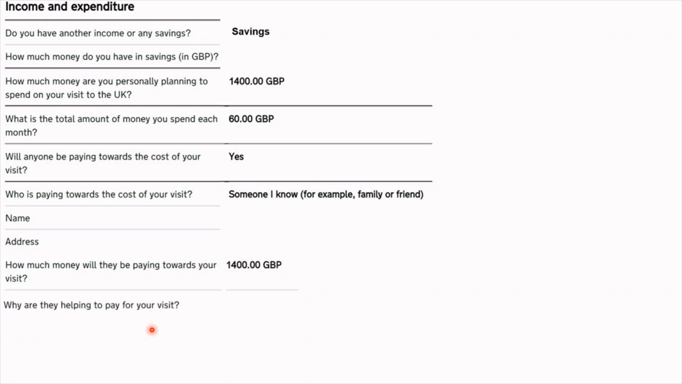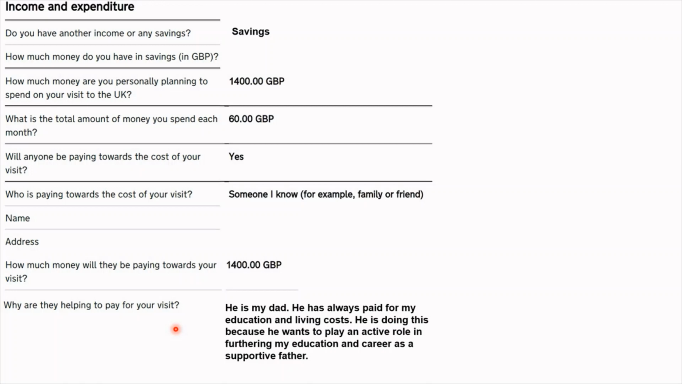Why were they helping me to pay for my visit? Well, you can write your own answer depending on your relationship with your sponsor. I basically wrote that he was my dad, he'd always paid for my education, he was doing this to play an active role in my education and career as a supporting father. So it was my truth, you gotta tell your own.